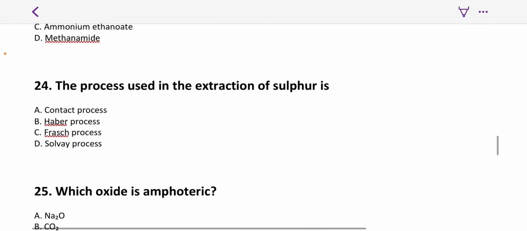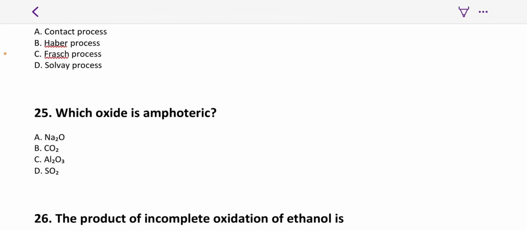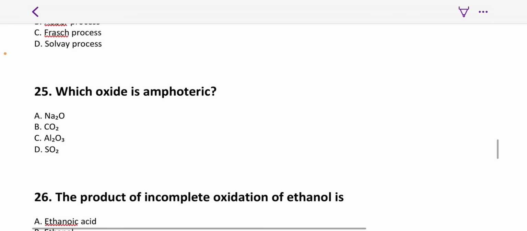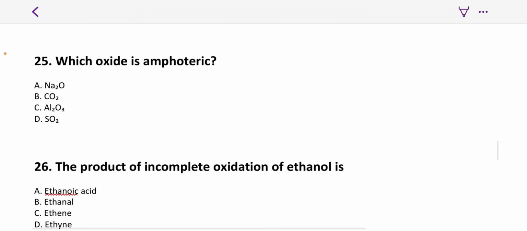Contact process is used in the production of what? SO3. Haber's process is used in the production of ammonia. Solvay process in the production of sodium carbonate. Which oxide is amphoteric? So how do you know an amphoteric oxide? There is an acronym for it, and it's known as ZALT. Z means zinc, A means aluminium, L means lead, and T means tin. So which of them comes in the options? Aluminium. So that is option C.